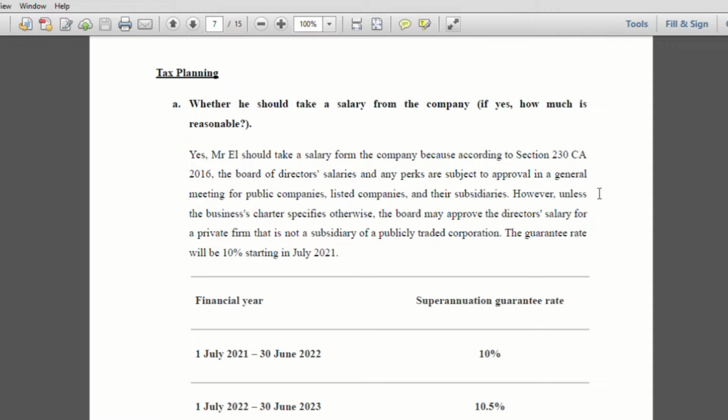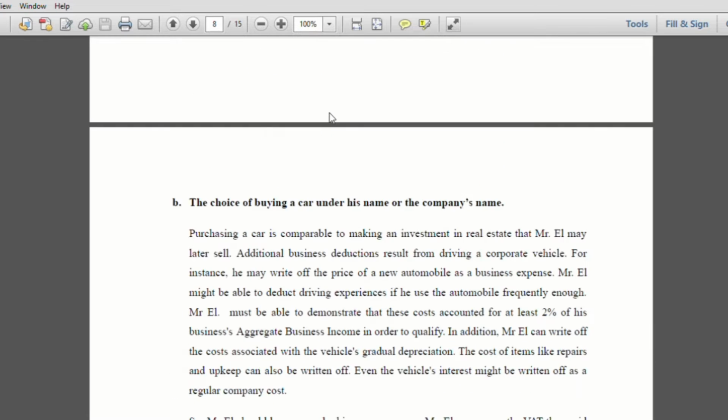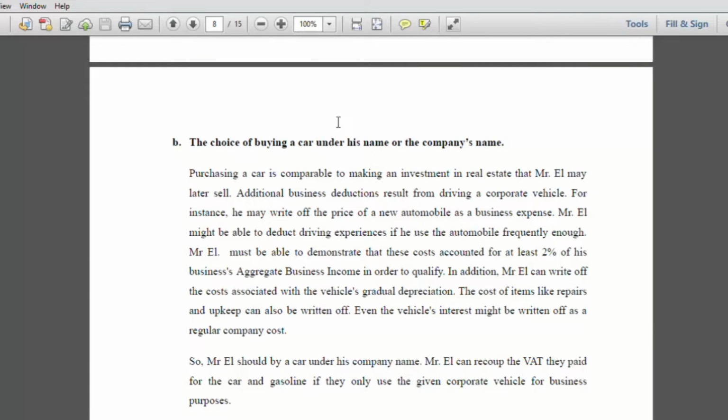For the second task, based on the scenario given, we created a tax planning for Mr. L. For A, whether he should take a salary from the company. According to Section 230 CA 2016, Mr. L can take a salary from the company. Then, for B, the choice of buying a car under his name or the company's name, Mr. L should buy a car under the company's name as a business investment, so Mr. L can recoup the VAT.